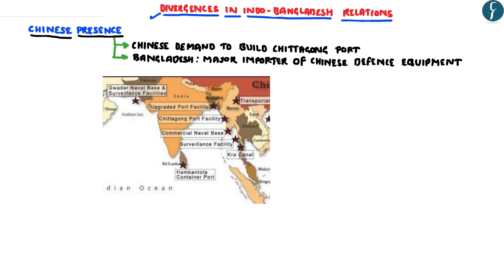Now, coming to certain concerns and challenges in the Indo-Bangladesh relationship. One of the main concerns in the Indo-Bangladesh relationship is with respect to Chinese presence in the Indian subcontinent, wherein, as you already know, China has built naval ports in Gwadar in Pakistan as well as Hambantota in Sri Lanka. Apart from that, China has been demanding that Bangladesh allow it to build the Chittagong port. So the building of this Chittagong port in Bangladesh by China could have negative repercussions on India's dominance in South Asia.